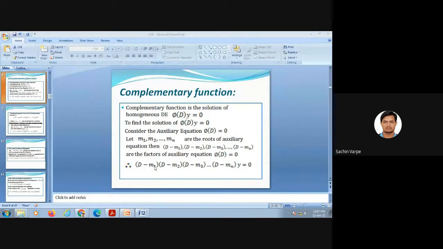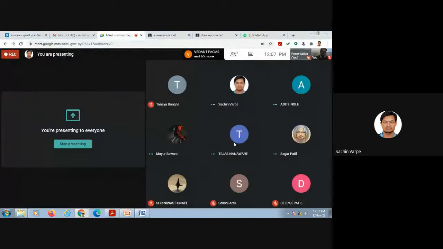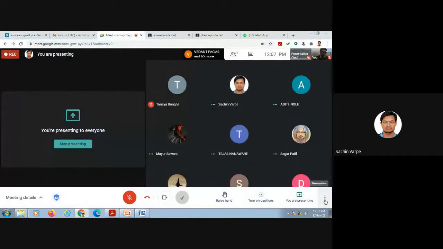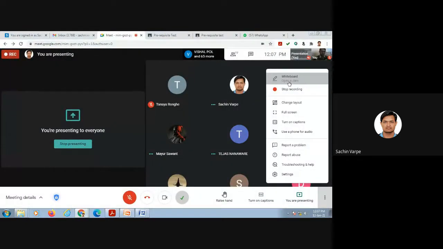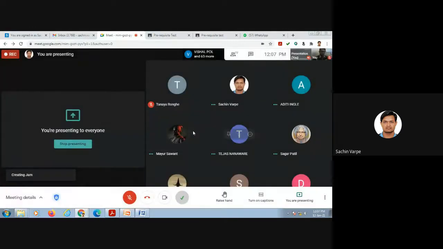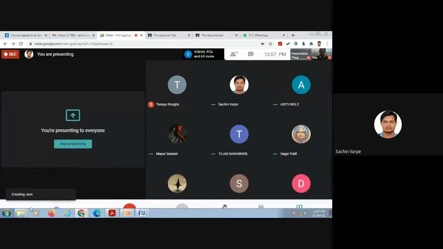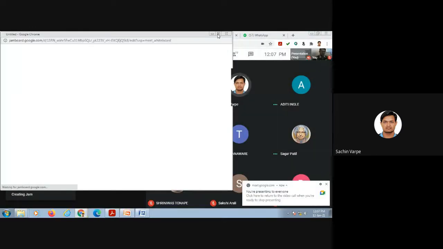Taking y inside, I get dy by dx minus m1 y equal to 0. And what kind of equation is this? Do you know how to solve such an equation?